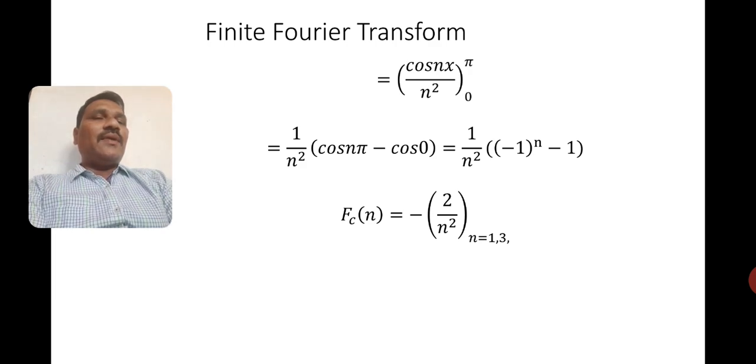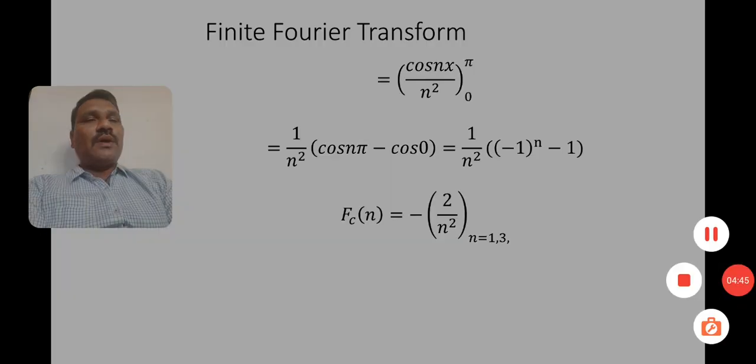If you take the n value as even, what will happen? Minus 1 to the power of an even number will be positive, so plus 1 and minus 1 will get cancelled. So the result exists only for odd n. Therefore, if you take odd n, what you will get is minus 2 divided by n square. This is the required answer of the first one.